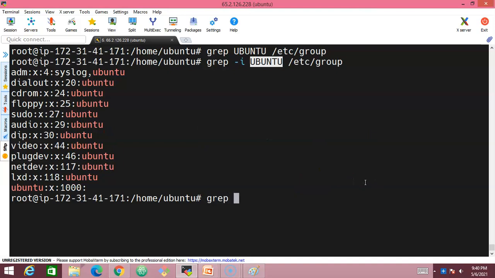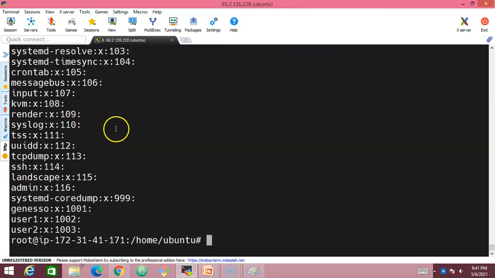So grep -v ubuntu /etc/group. You can make use of multiple options here simply by giving -v and -i, which is nothing but making use of this option -v as well as the -i option. You can do that. So let's try to understand this option -v, where we are trying to print all those lines which are not matching the keyword Ubuntu. And let's press enter. See, look at this.